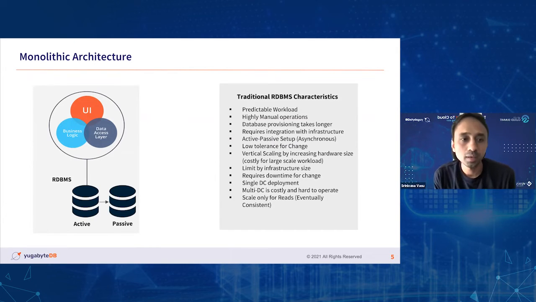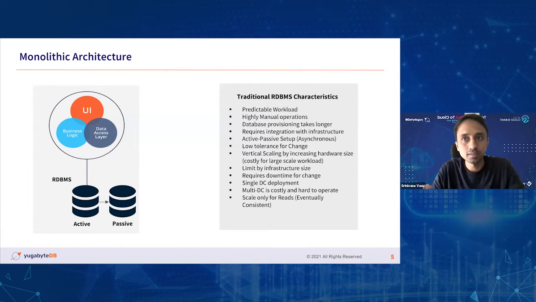Everything is tightly coupled, and this architecture is logically split into multiple tiers, where you have a user interface tier to interact with the end users, and then a business tier and a data access tier that largely interacts with a single node database system, right? Sometimes you see a standby instance, depending on your availability and resiliency requirements, which would asynchronously replicate data from your primary database. But most of the time, all of this tightly coupled application would have a single vertically scalable instance of the database to talk to.